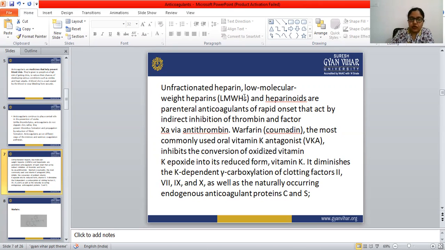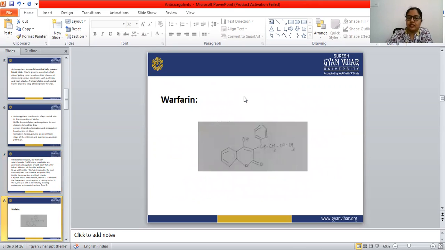So let's see the first drug, warfarin. This is the structure of warfarin. There are 3 rings present in the warfarin structure. This is the 6-member ring with one oxygen double bond O, an alcoholic group is present, and these rings are connected with CH, CH2, CO, CH3. So 3 rings are present in the warfarin structure.